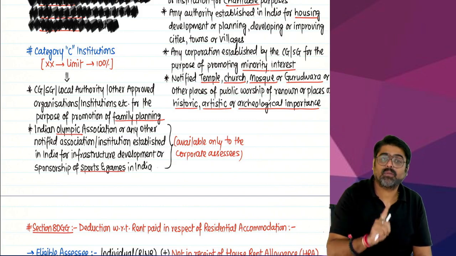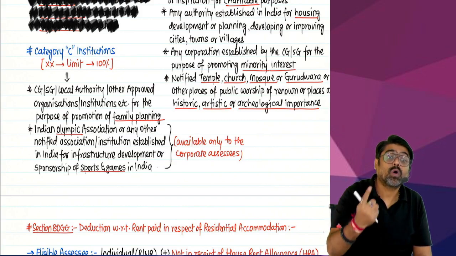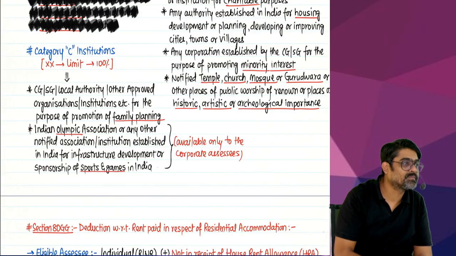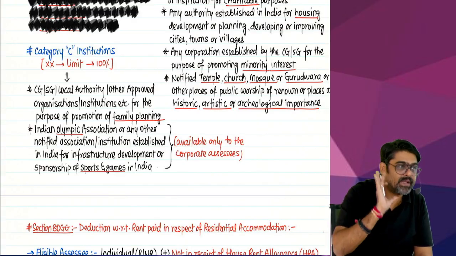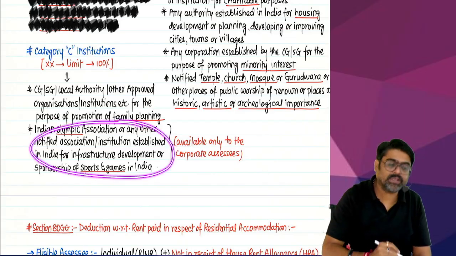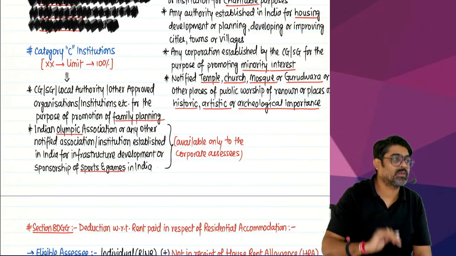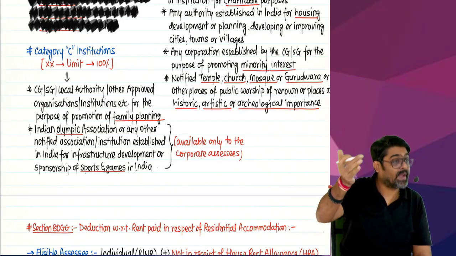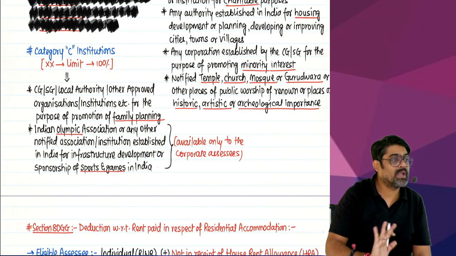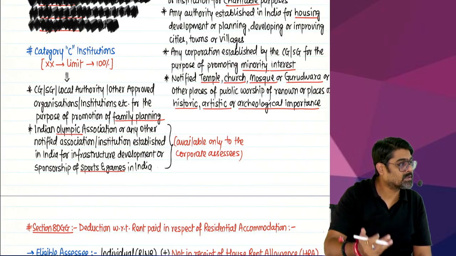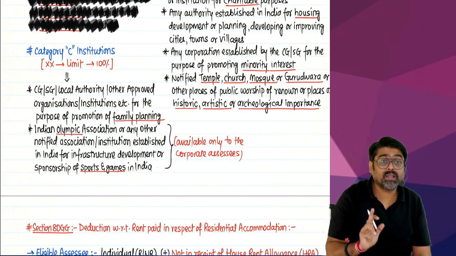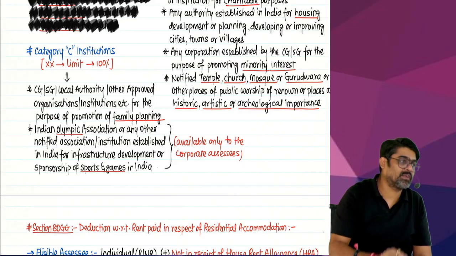But the deduction will be available only to corporate assessees. So if you are a company, and you have made this donation, only then it will qualify for deduction under 80G. Any other person making this donation will not be eligible to claim the deduction under 80G. Only the corporate assessees.